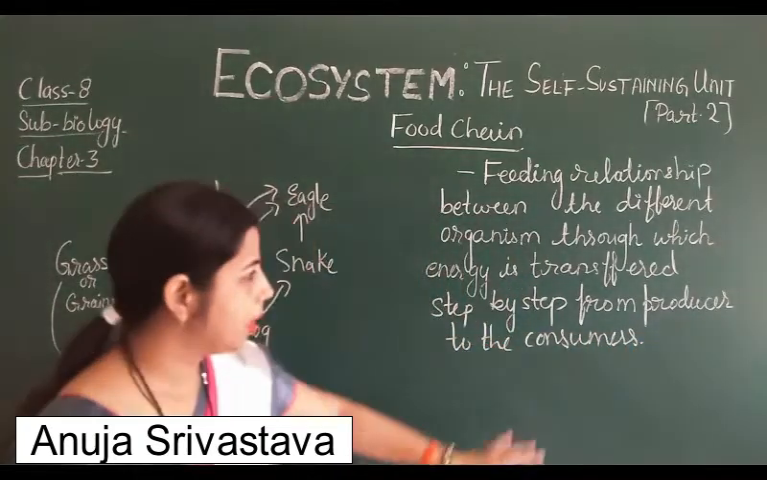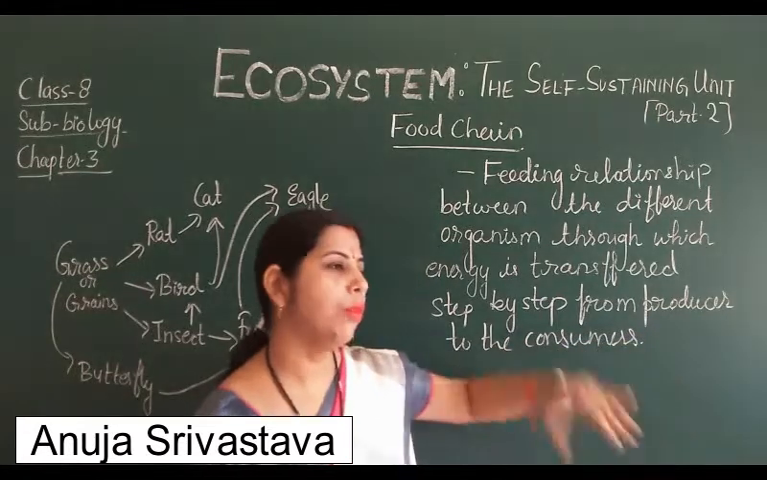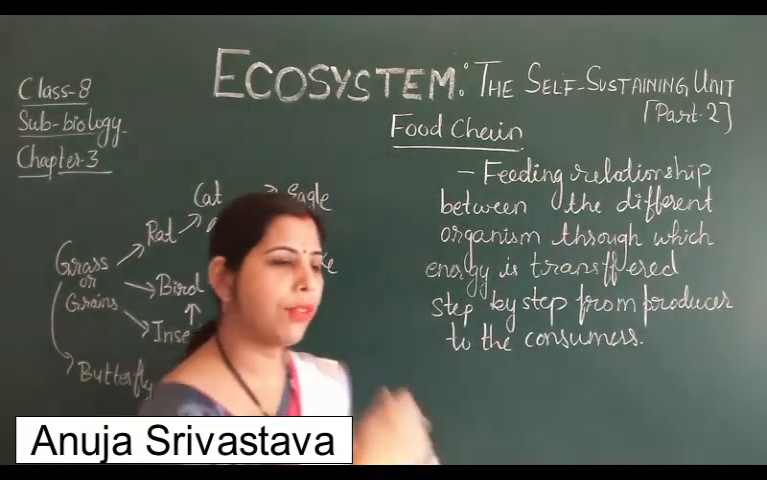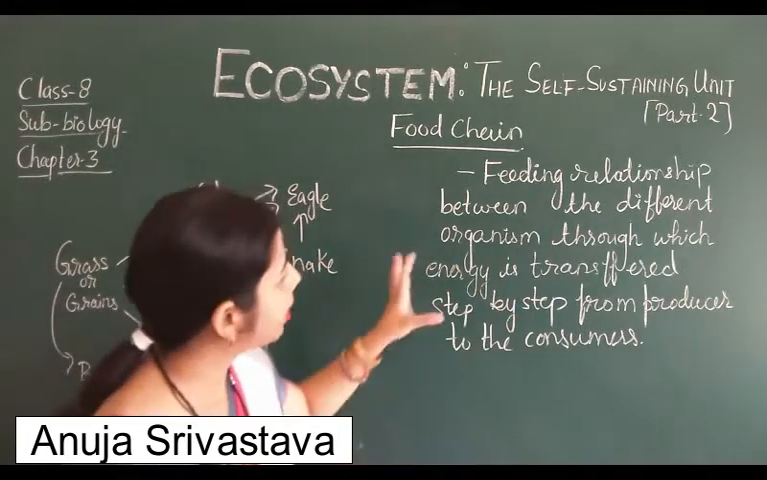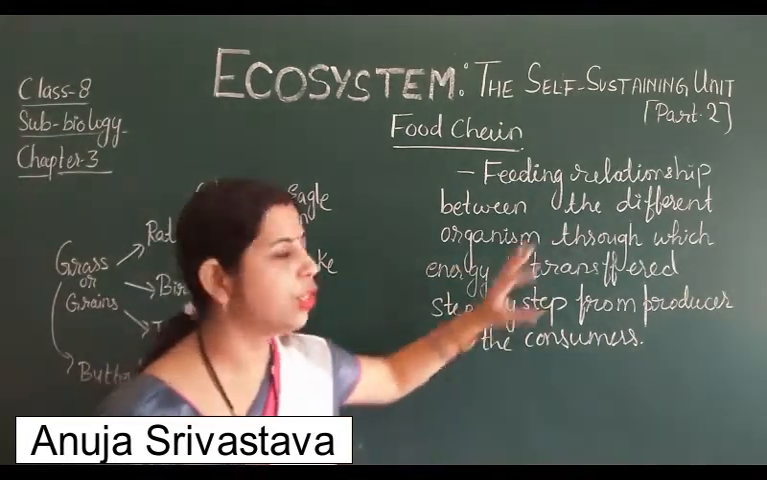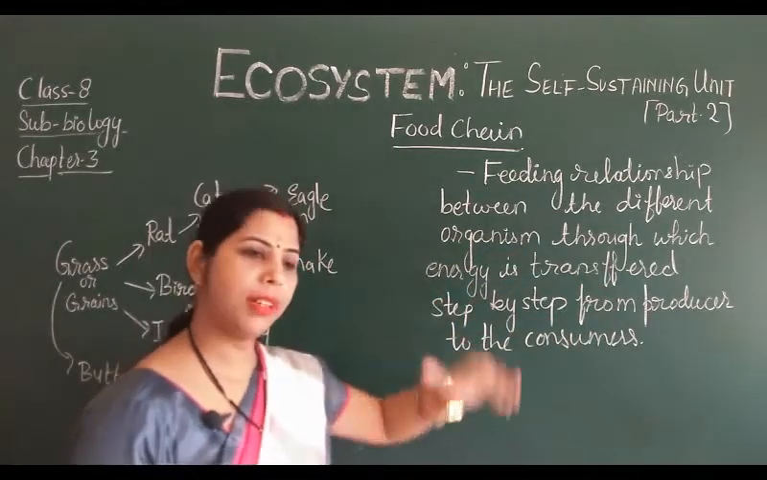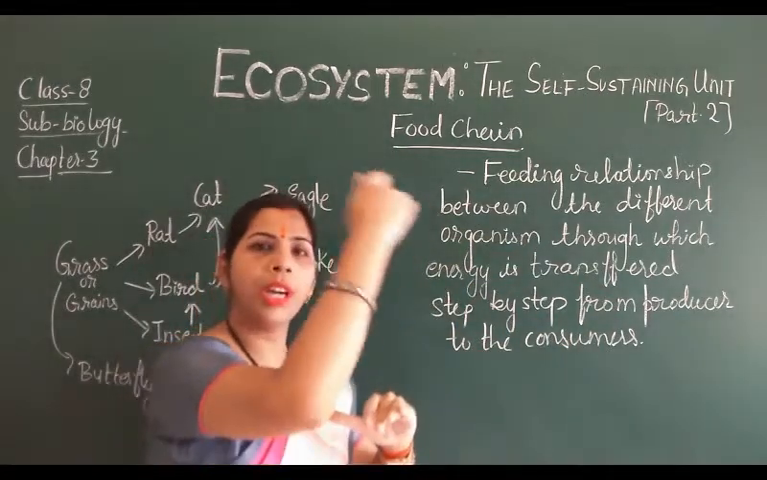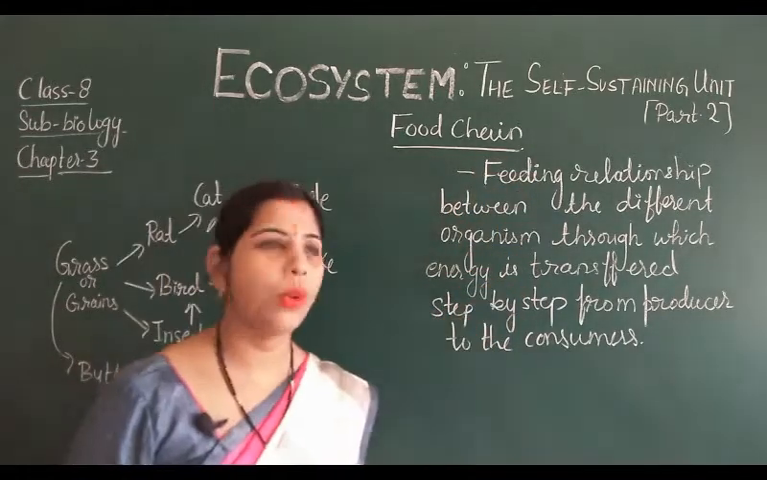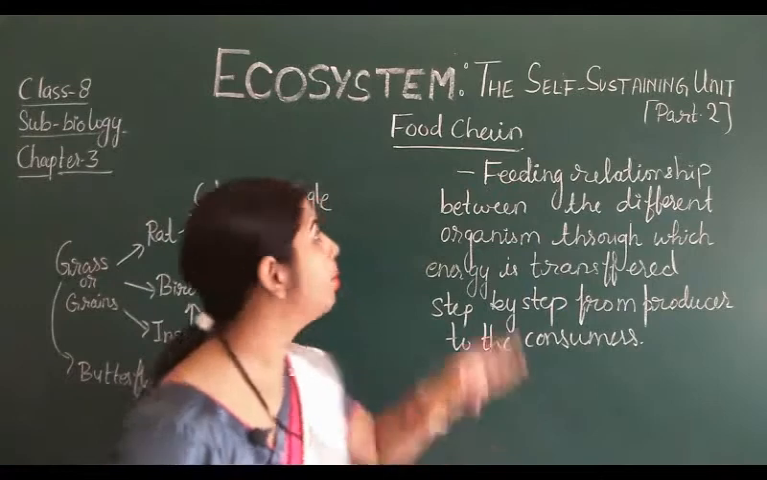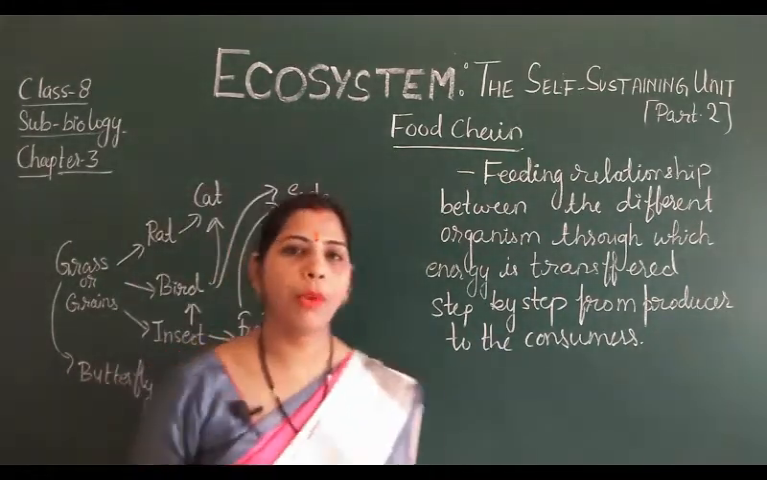That means the producers make the food, and from that food one organism takes nutrition, from one to the second, from second to the third. That means the energy is transferred in steps from producer to primary consumer, from primary consumer to secondary, and the secondary to the tertiary. So this type of energy transmission is known as the feeding relationship or food chain. So the food chain provides energy.